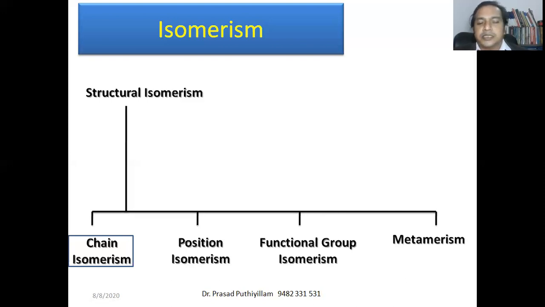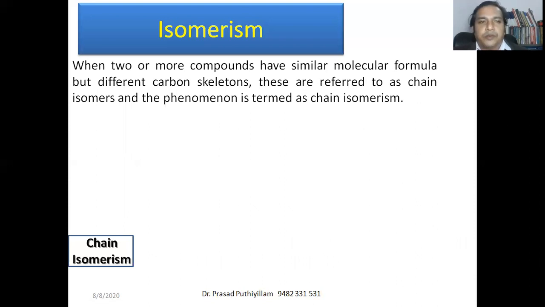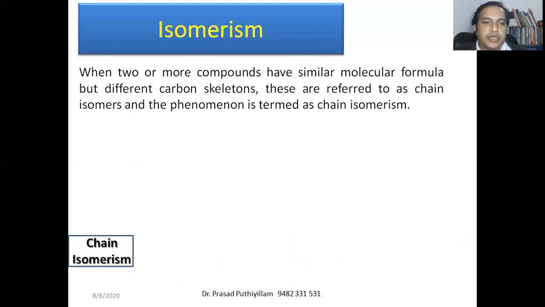The first one is chain isomerism. When two or more compounds have the same molecular formula but different carbon skeletons, these are referred to as chain isomers, and the phenomenon is termed chain isomerism. We'll see the example.